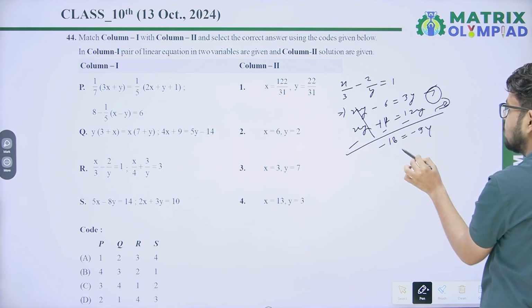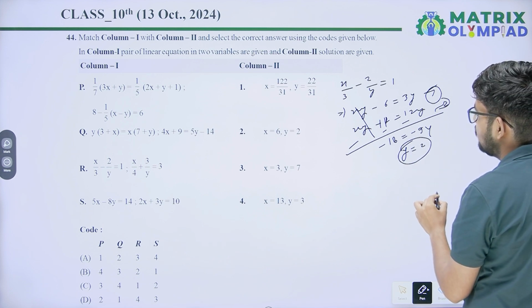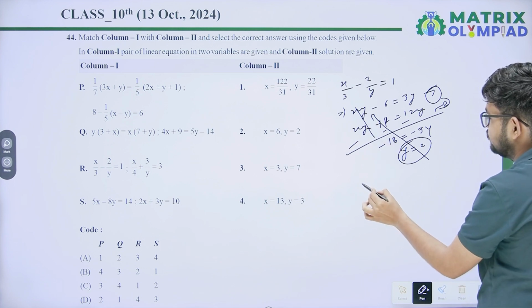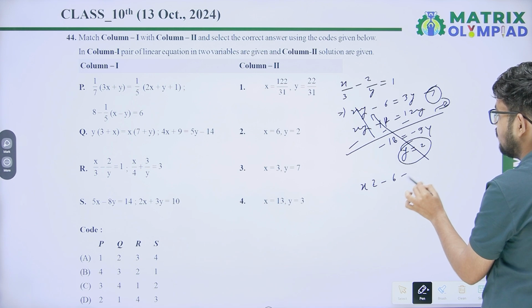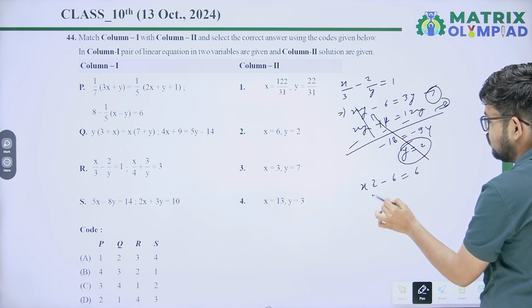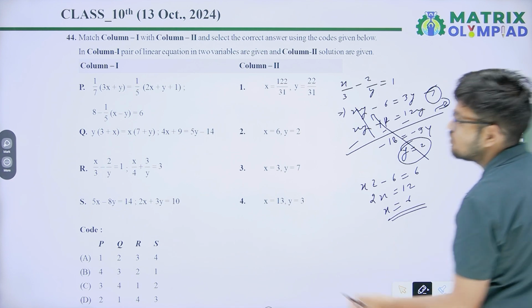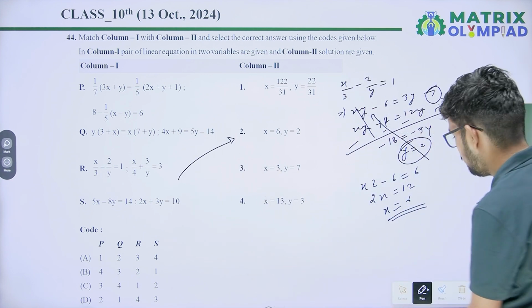So y equals 2. Put y equals 2 in the equation and you will get x into 2 minus 6 equals 6. So 2x equals 12, the value of x equals 6. So R's correct answer is second, x equals 6 and y equals 2.